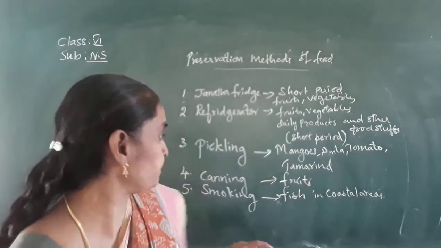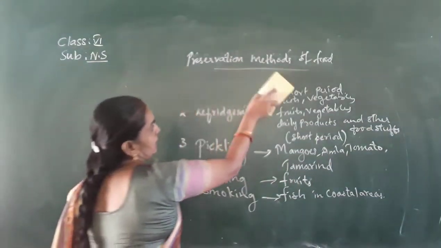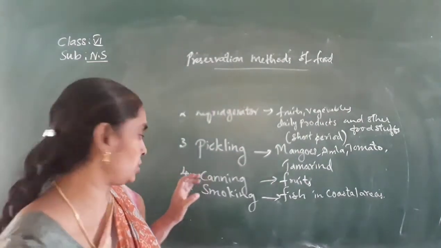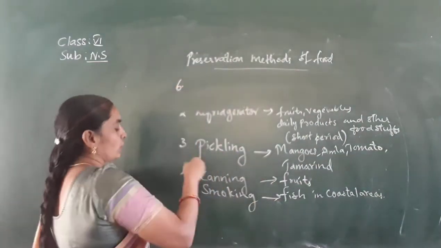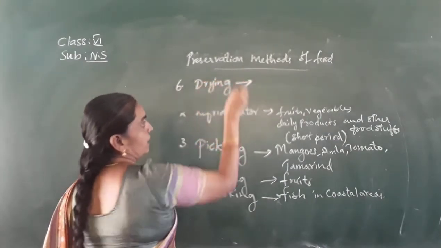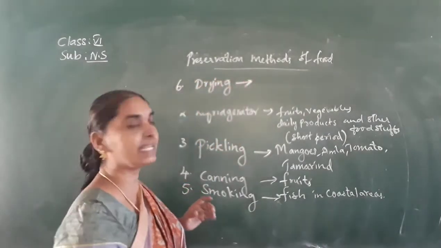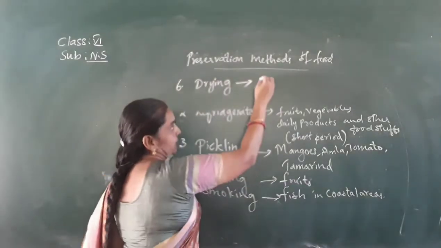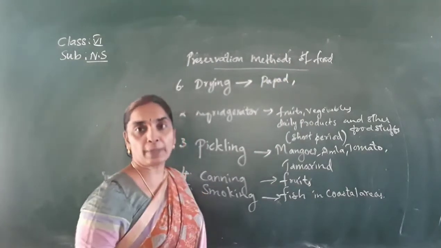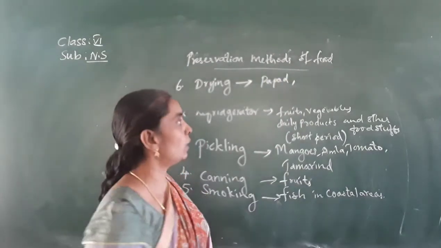Next, coming to the drying process. Drying is a very important technique in preservation, where pickles are also made by the drying process, and papad, which you are very well aware of and you like very much, isn't it? Papad is dried and preserved and used for a longer period.